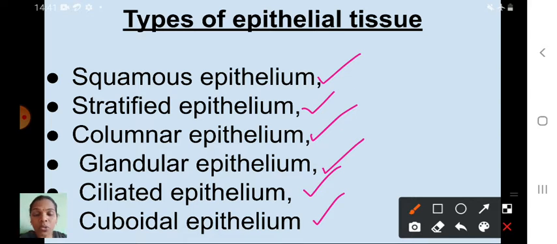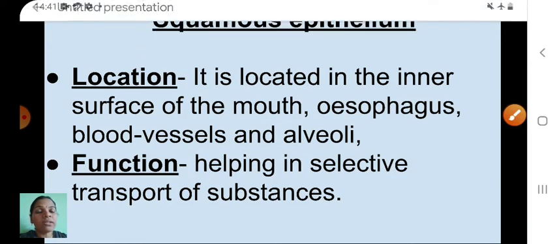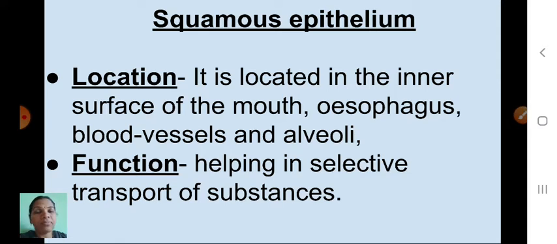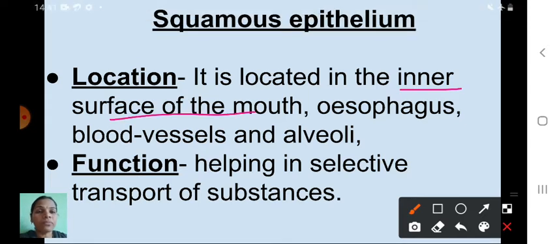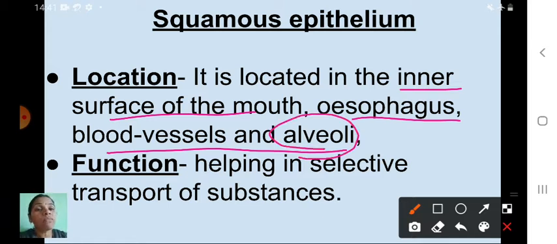So in your textbook one box is there. Inside the box it shows how it looks, and the structure, function and location. We will see one by one. First one is what, children? Squamous epithelium. Where is it located? It is located in the inner surface of the mouth, esophagus. Esophagus means what? Food pipe. Esophagus and blood vessels and alveoli. Alveoli means they are present inside the lungs. So this squamous epithelium is located in the inner surface of the mouth, esophagus, blood vessels and alveoli.